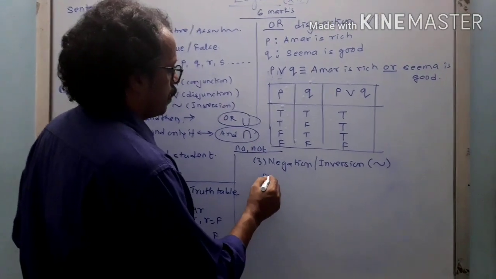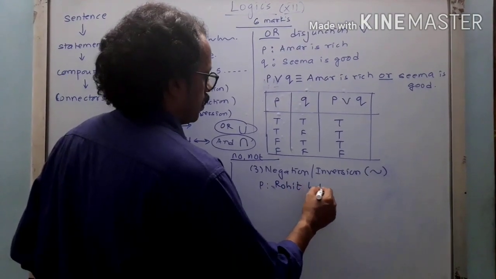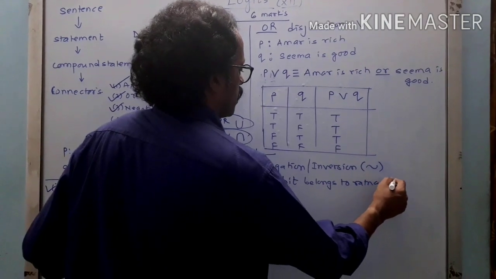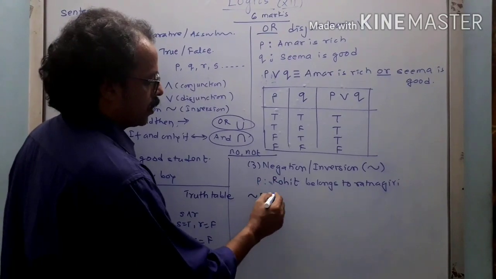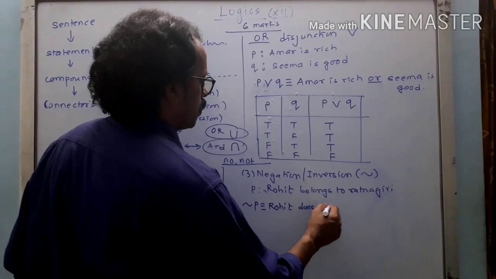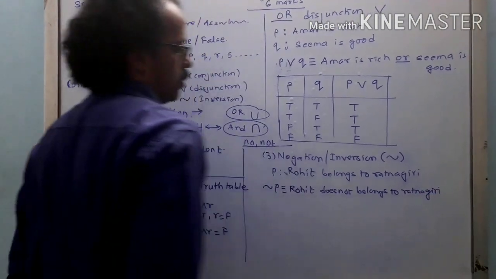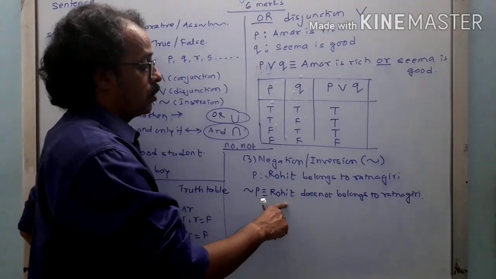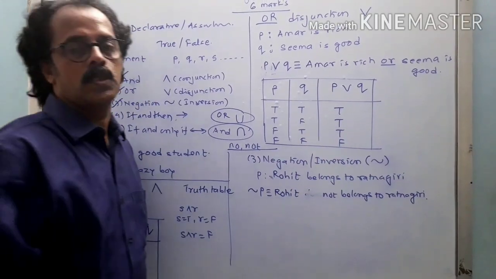Now if I say P is a statement that Rohit belongs to Ratnagiri, a simple statement, and I want to write down the negation, then negation P is equivalent to Rohit does not belong to Ratnagiri. Even if you say not belongs to Ratnagiri, it is fine.